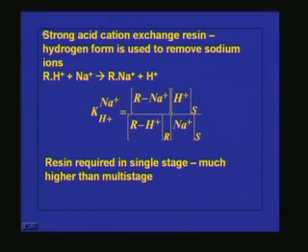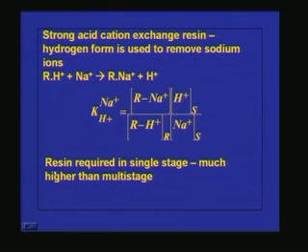Okay, so if you want to use the ion exchange resin for the removal of sodium chloride, for desalination purpose, what we can do, we can go for a strong acid cation exchange resin, and in the hydrogen form is used. So, this is RH plus, strong cation exchange resin, and if NaCl is there, what will happen? RNa will be forming and H plus will be coming out, and if you want to find out the selectivity coefficient, we can find out using this expression.